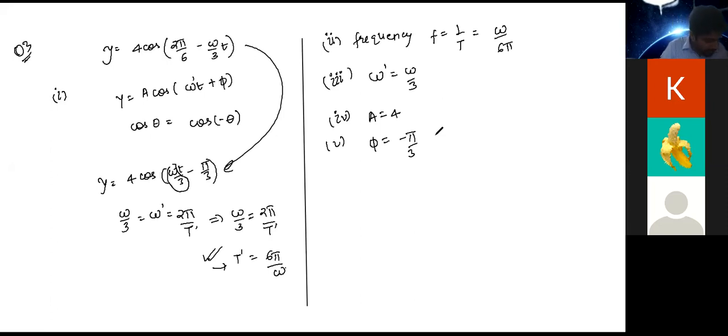Okay. Can you also take the next question, Atul? Can you please read it? Find particle velocity at x equals a by 4, a by 2, and a by 3, if a is the amplitude and T is the time period. Okay. Is the data enough or is something missing?